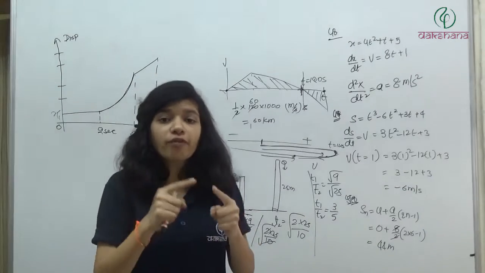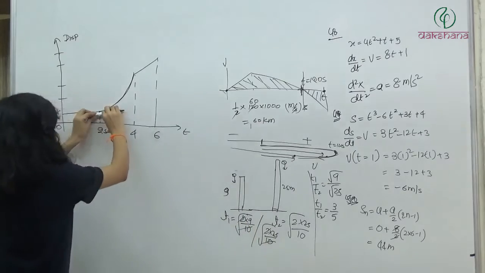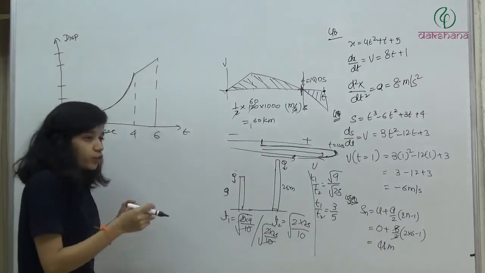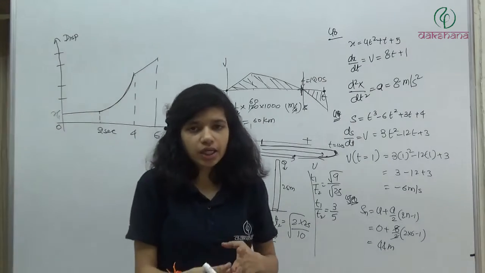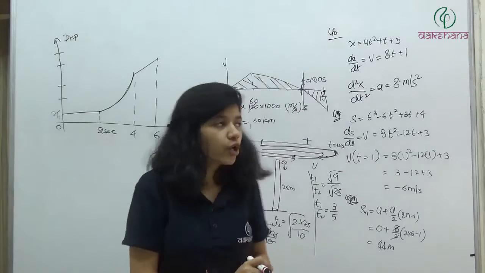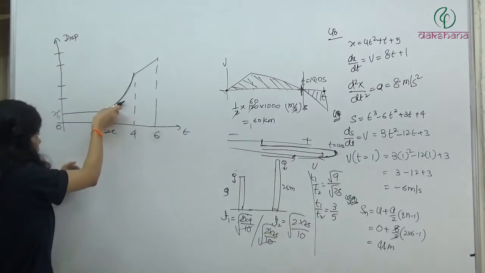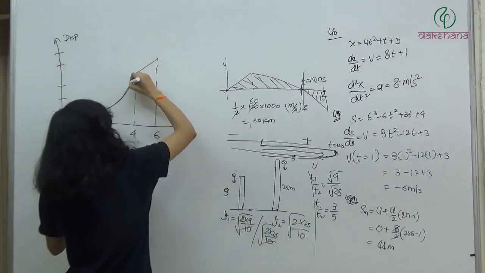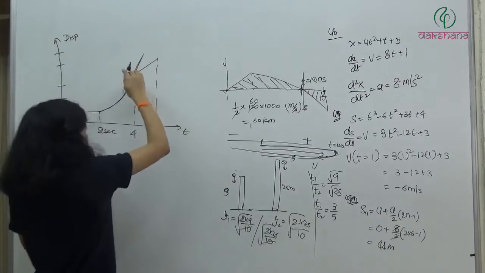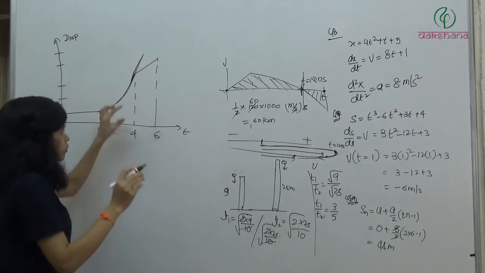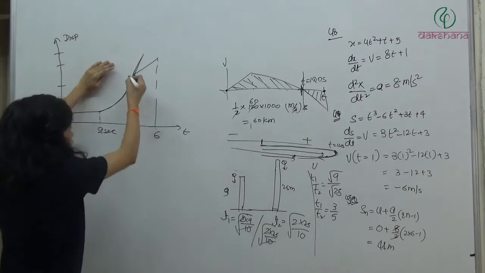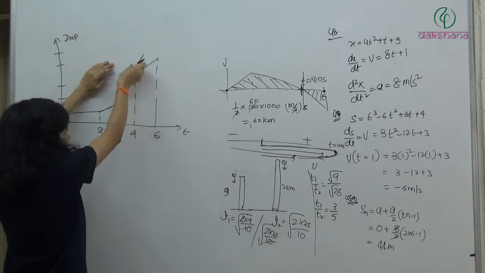If the slope of the x-t curve is increasing, it means velocity is increasing. If velocity is increasing, it means we have an acceleration. So here velocity has increased. At this point the slope looks something like this. So the velocity was higher, but suddenly what happened at t is equal to 4, the velocity decreased.